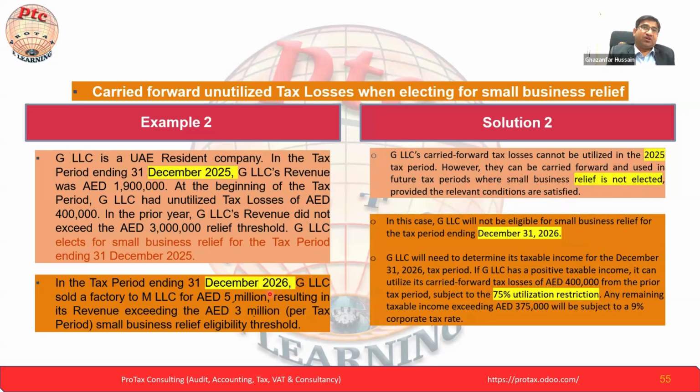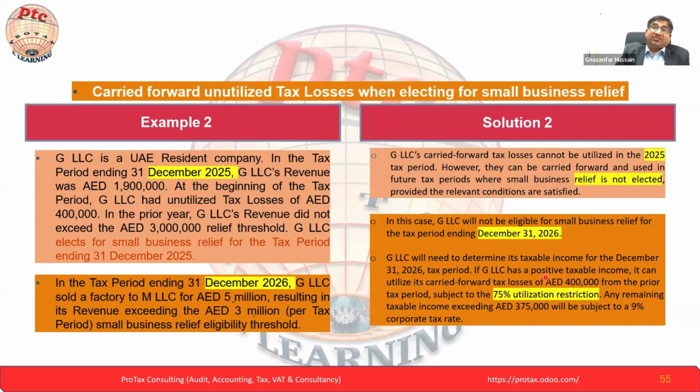You'll see the example here. 2025 we already saw. In 2026 he exceeds the 3 million, so GLC will not be eligible for the SBR in the tax period 2026. GLC needs to determine its taxable income for December 2026. He has to prepare taxable income and submit the complete tax return. Now it's not a simplified return. If GLC has a positive taxable income, it can utilize the carry forward losses of 400 from the prior period. Here he's just explaining, it's not a full detailed example.